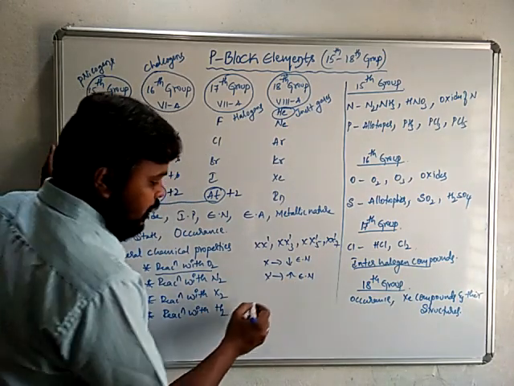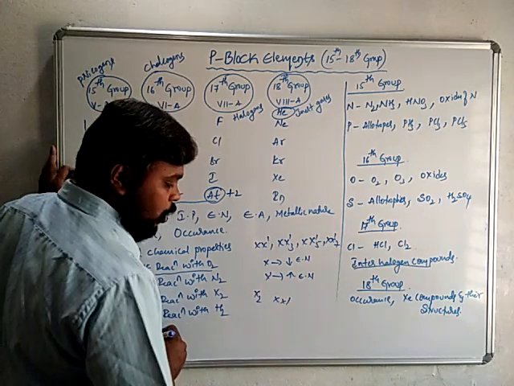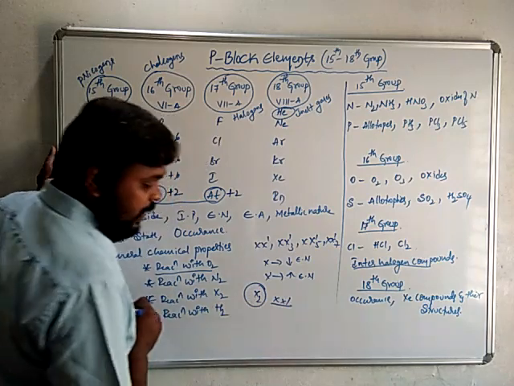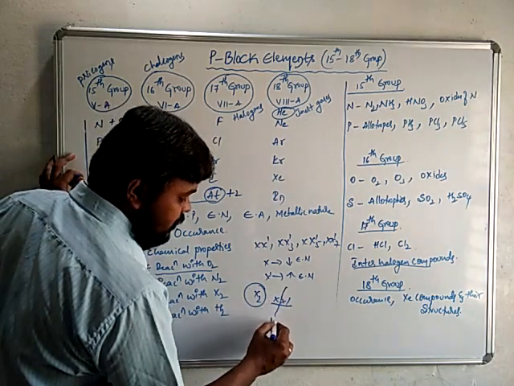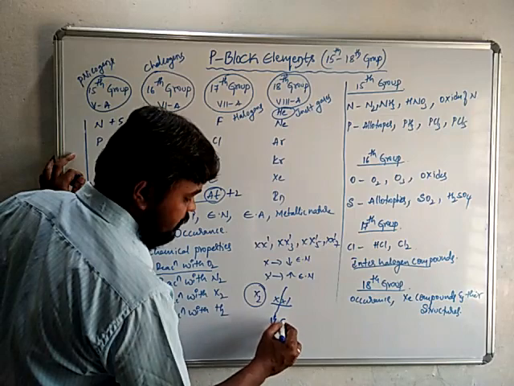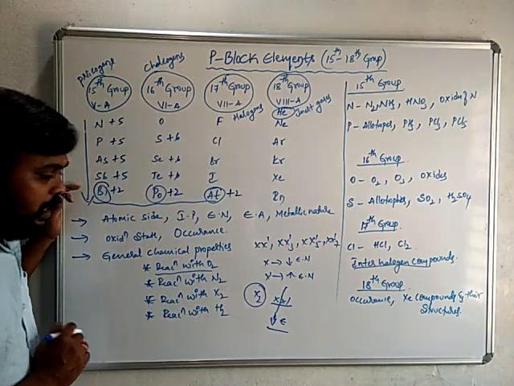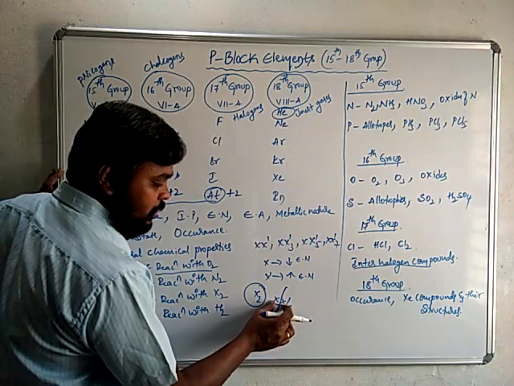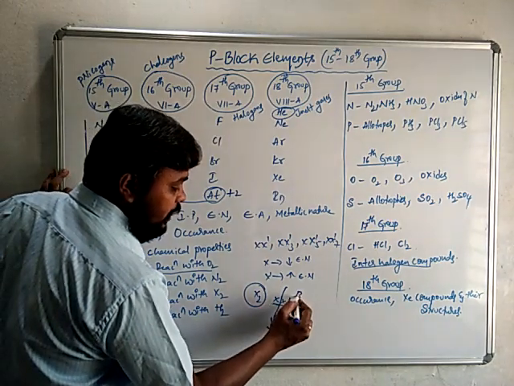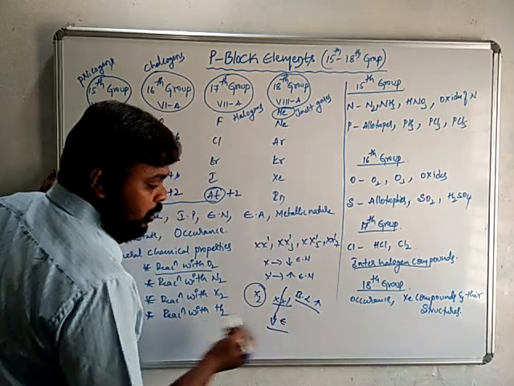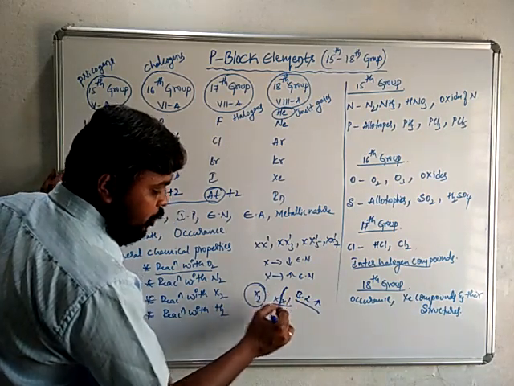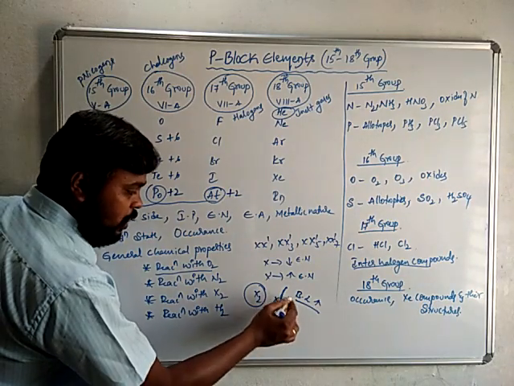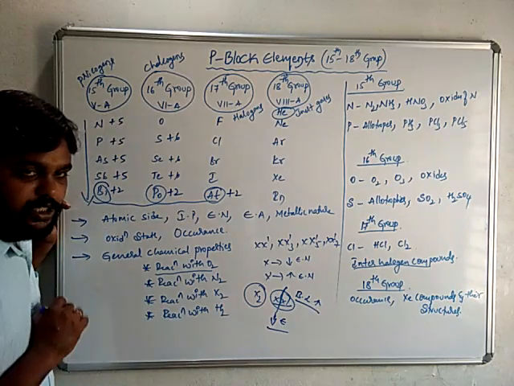If you compare X2 and XX', the bond dissociation energy is more in X2 than in XX'. Here less energy is required to break the bond. In interhalogen compounds the electronegativity difference is more, and because of this, bond length is more. Because of more bond length, bond energy is less. Because of less bond dissociation energy, interhalogen compounds are more reactive than the respective halogens.